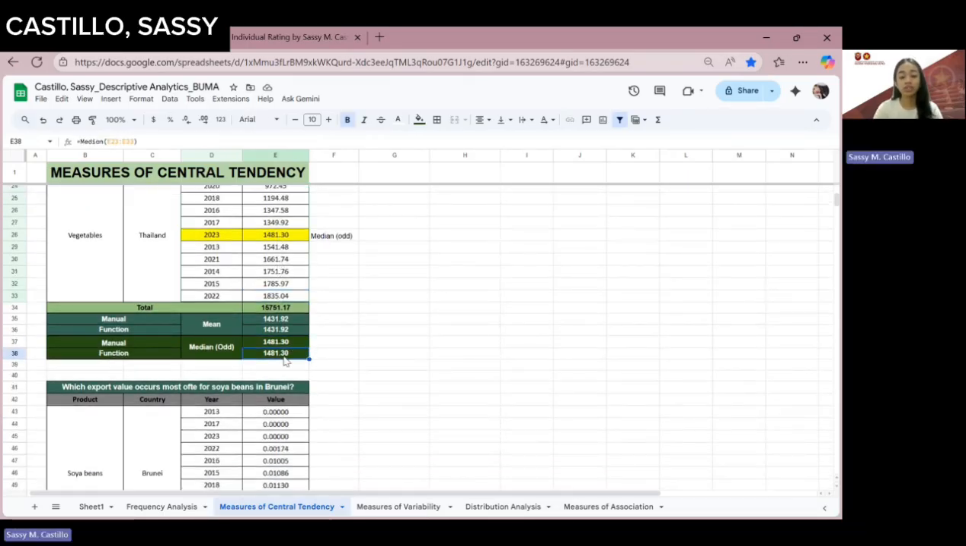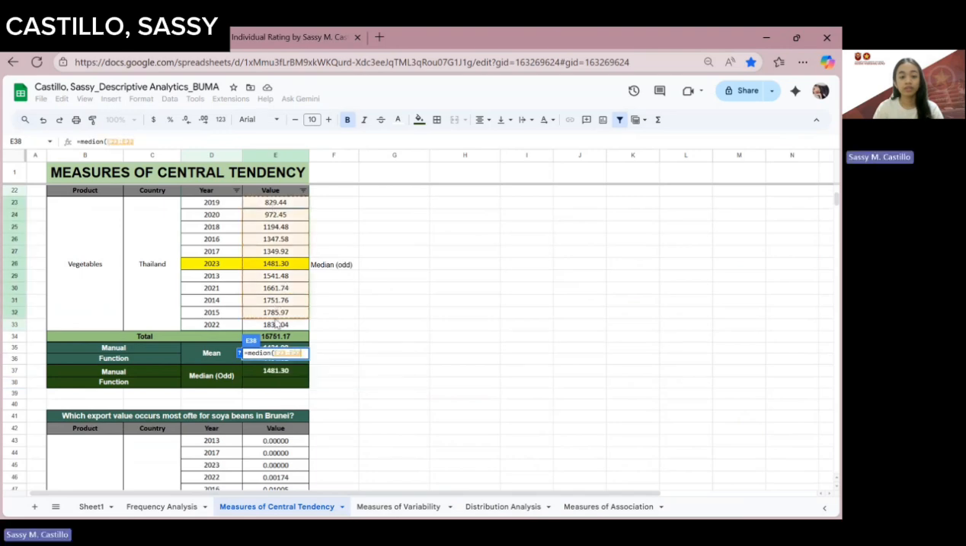And then for the function, in order to ensure that our manual computation is correct, we can use the MEDIAN function, and then we need to highlight our export value. And as you can see, it's the same. So our computation is correct.